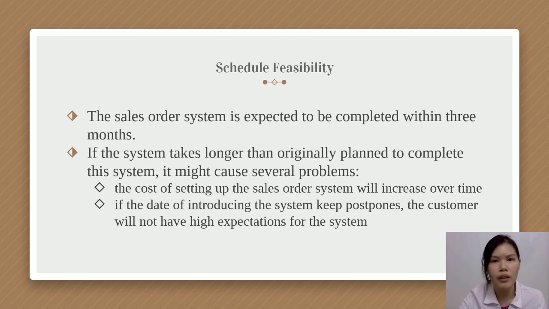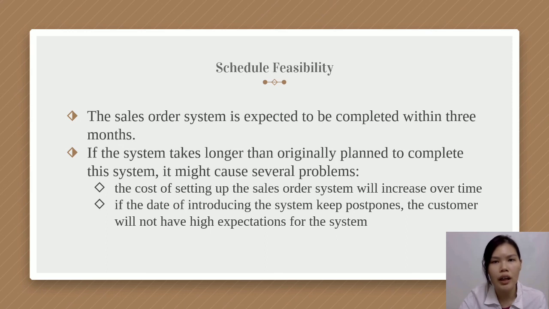If the system takes longer than originally planned to complete, it might cause several problems. First of all, the cost of setting up the sales order system will increase over time. Thus, the cost paid by the owner will be higher and it might exceed the original estimated cost.